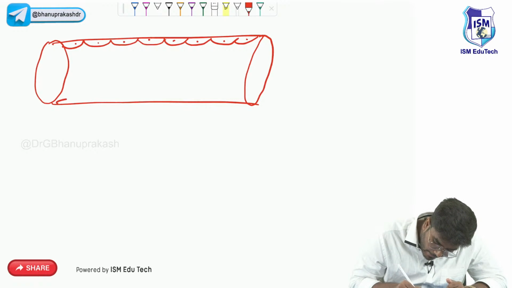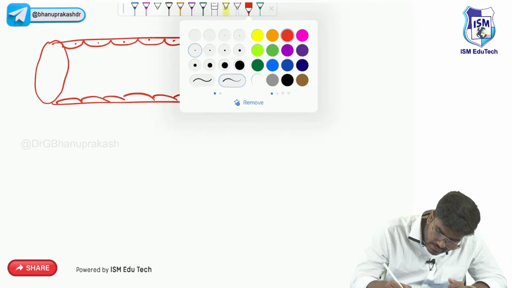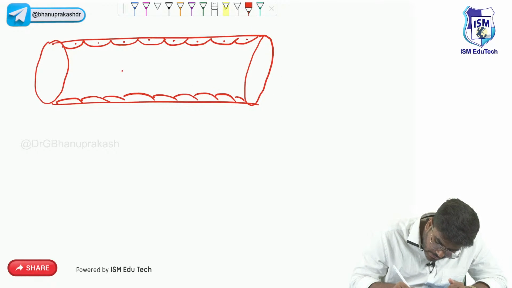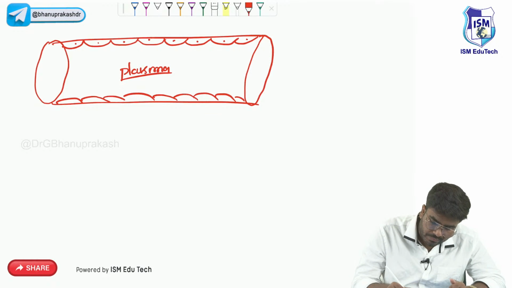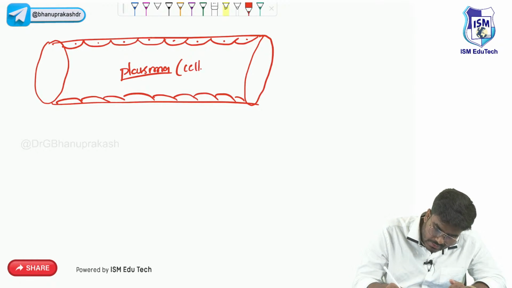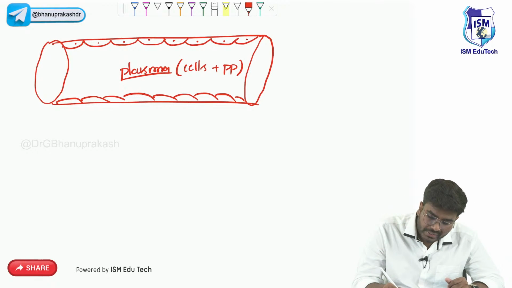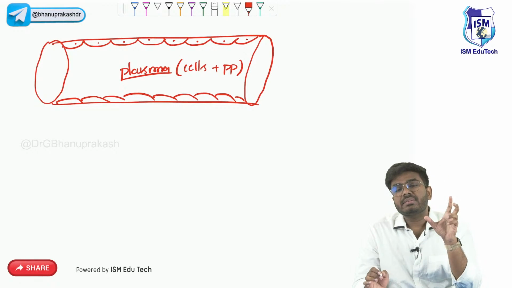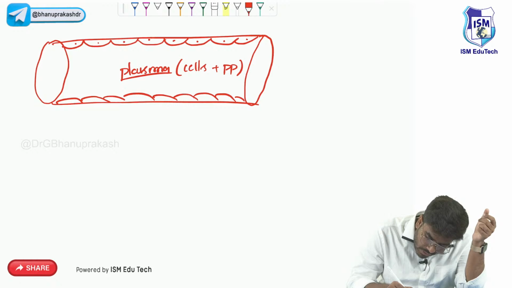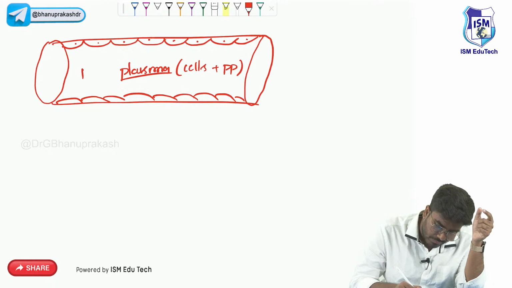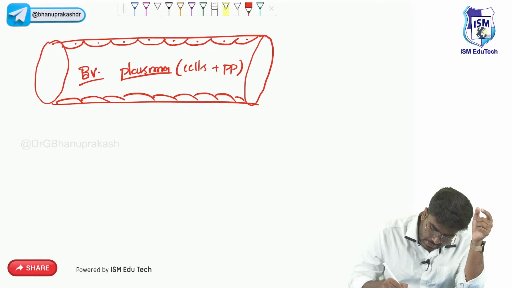Let me first draw this side also. Here is the plasma, with a lot of cells, and also plasma proteins. The fluid is there. Now in increased vascular permeability, the plasma which is present in the blood vessel goes to the tissue.